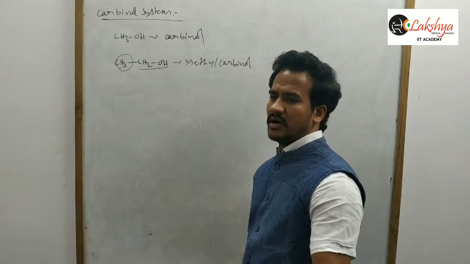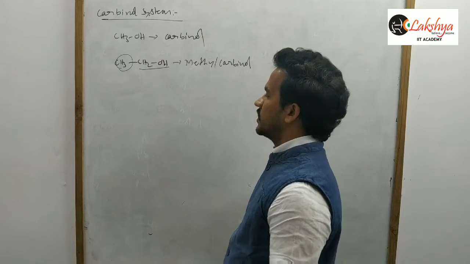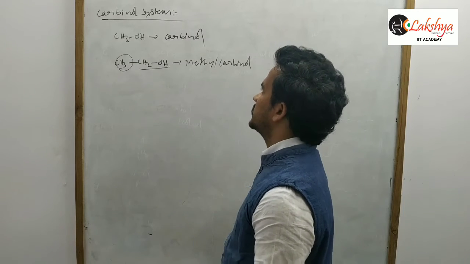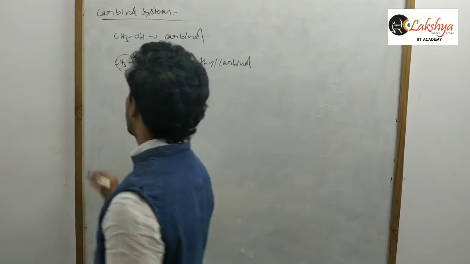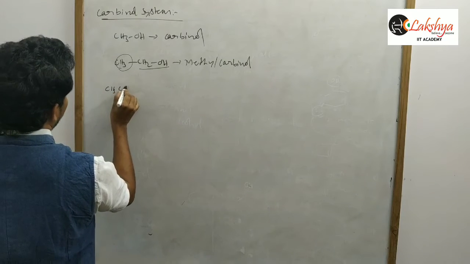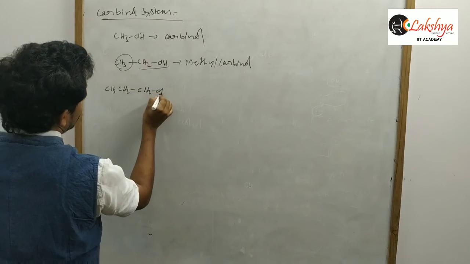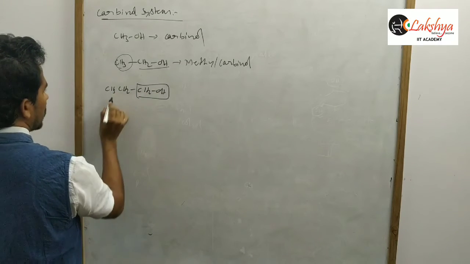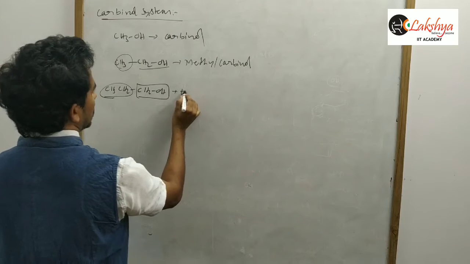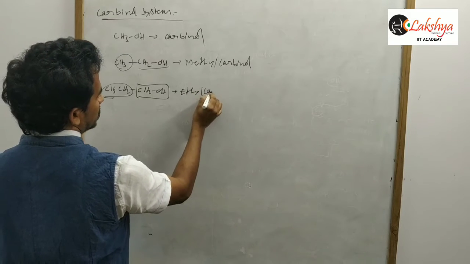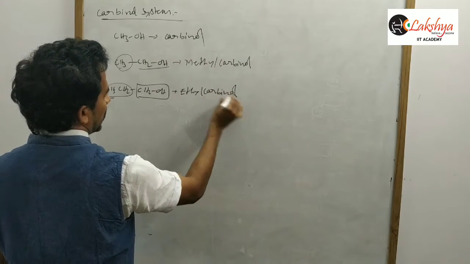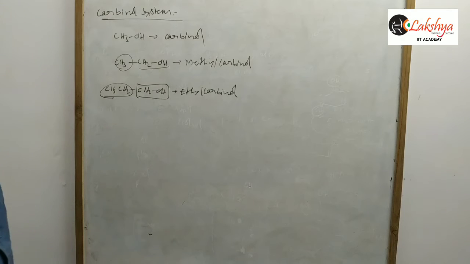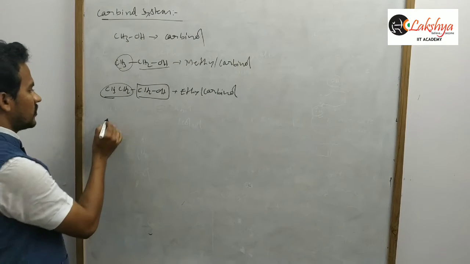That indicates the alcohol with one carbon. Now here one hydrogen is replaced by methyl, so methyl carbinol. Suppose CH3, CH2, CH2OH, carbinol, and this is an ethyl. So the compound is ethyl carbinol.